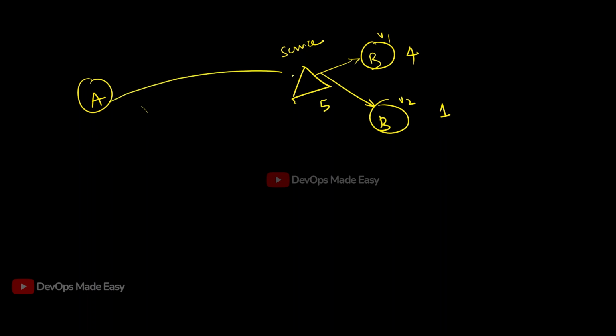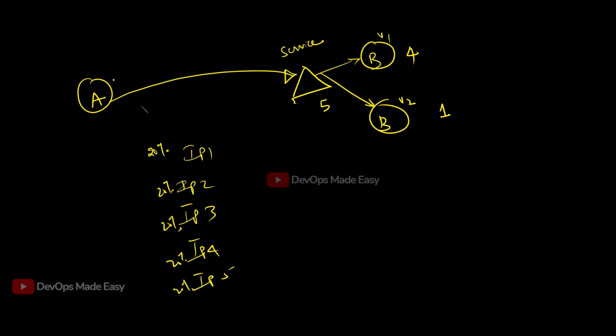So whenever a request is coming to this service, there are 5 different IP addresses, right? It will automatically load balance, so every time only 20% of the traffic will go to each IP.